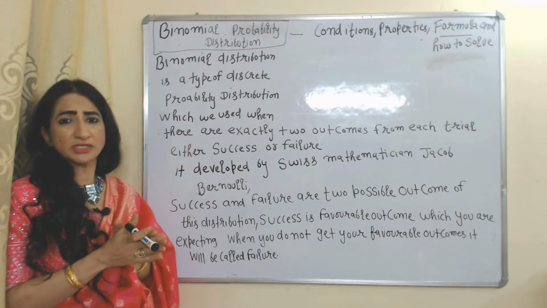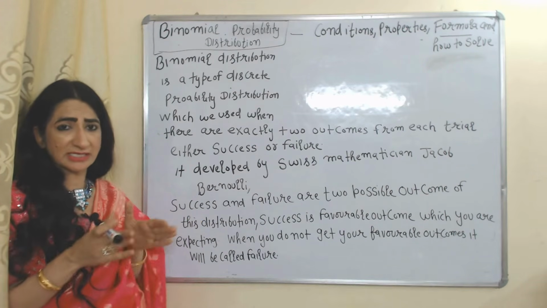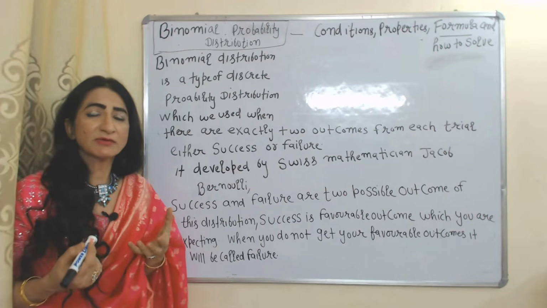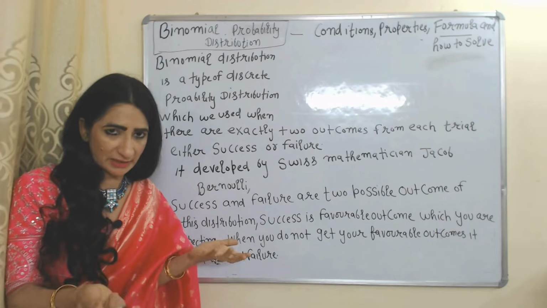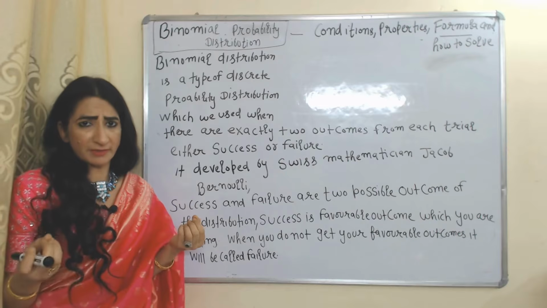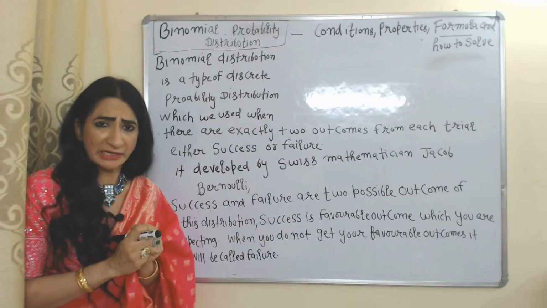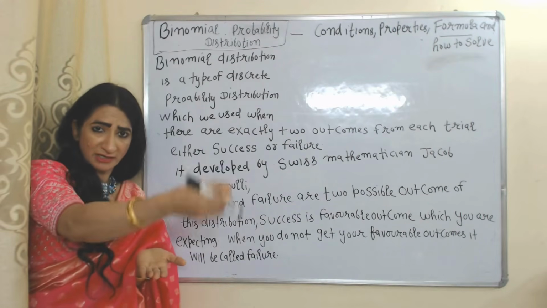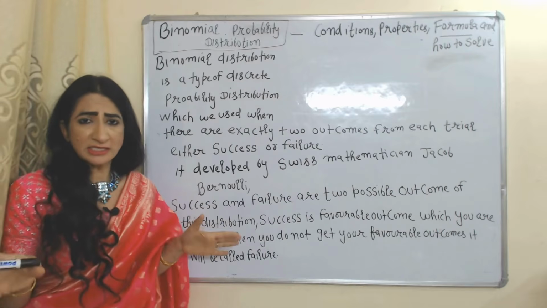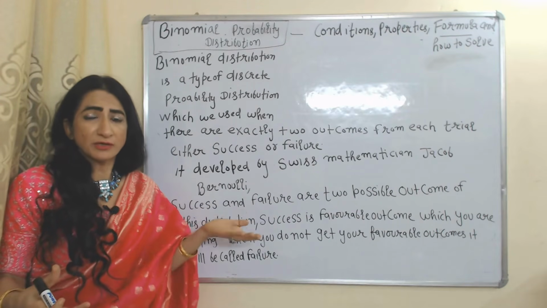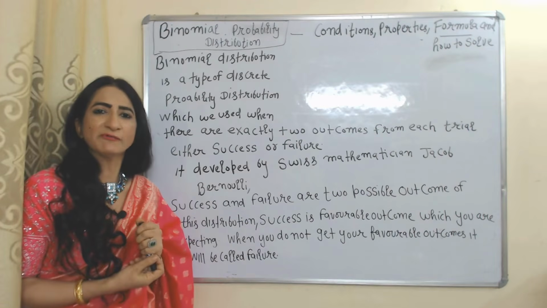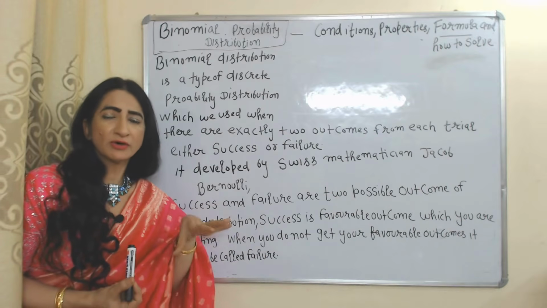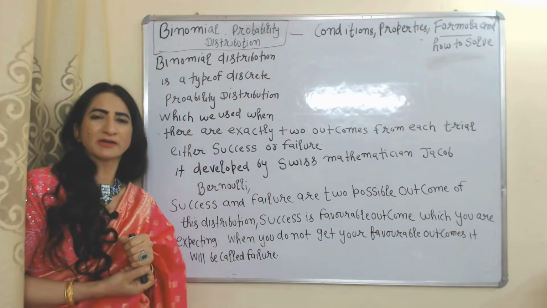So this distribution is based on success and failure, meaning success and failure are two possible outcomes of each trial. Success means our favorable outcome which we are expecting. When we don't receive our favorable outcome, obviously it will be called our failure. For example, I am expecting rain today. If there will be rain today, obviously this is my success. But if there will not be rain today, this will be called my failure.